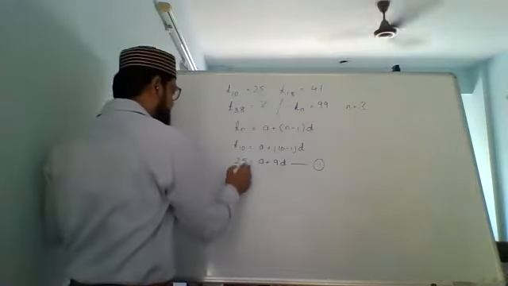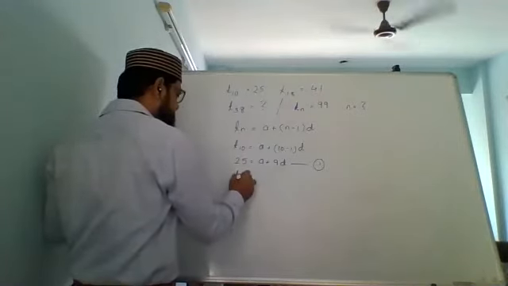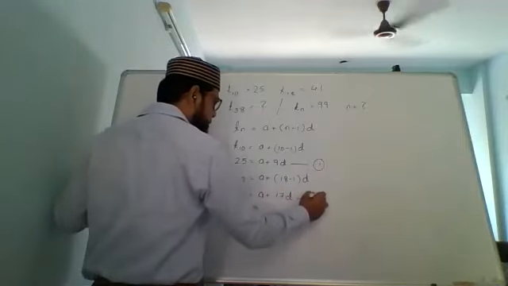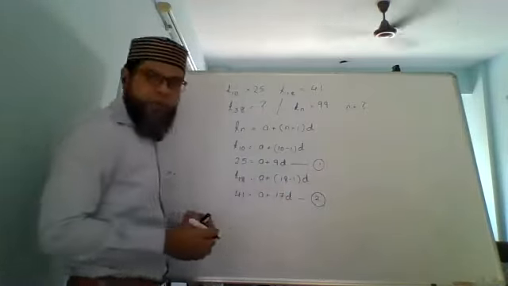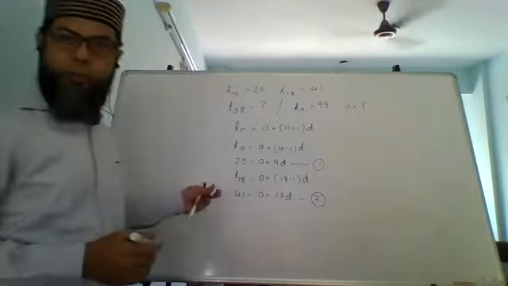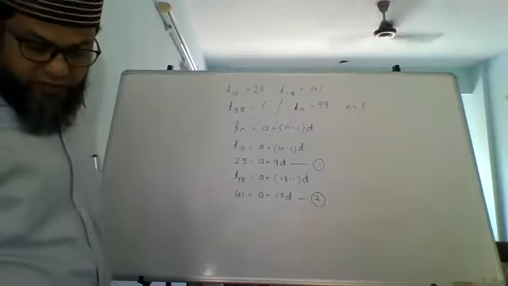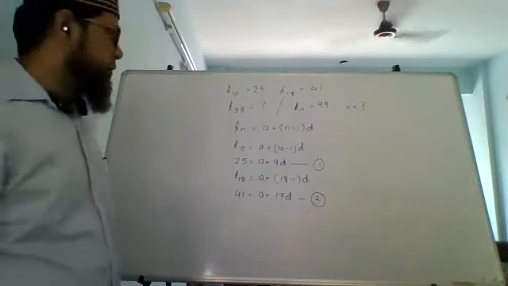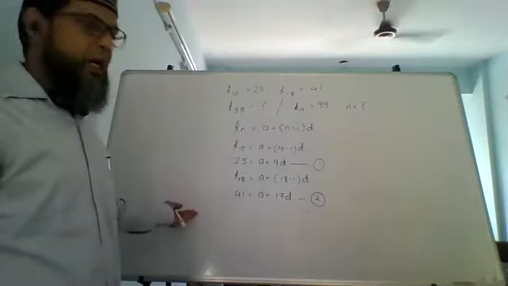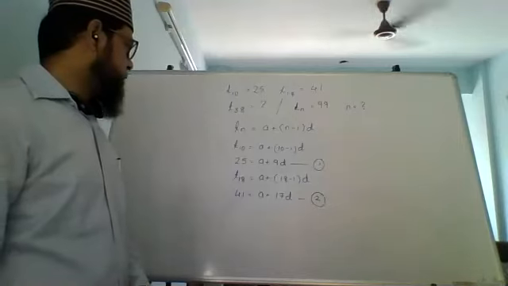Similarly, we have T18. How much is T18? Again, A plus 18 minus 1 D, but that is 41. So 41 equals A plus 17D. This is your second equation. Copy till here before we get disconnected. Then I'll explain. We are going to solve this simultaneously. There are two methods, substitution and elimination. We will use the substitution method.